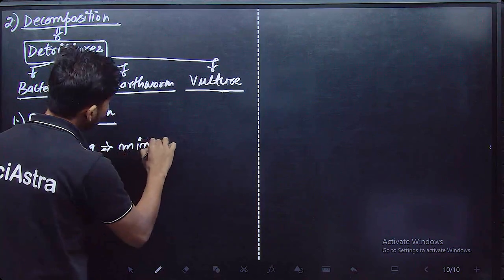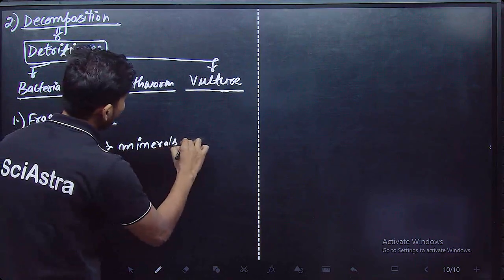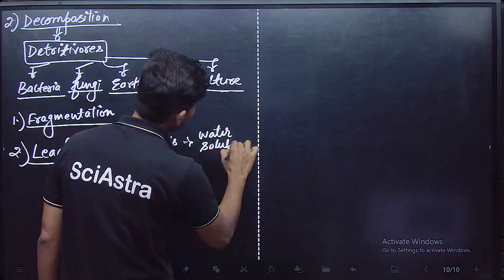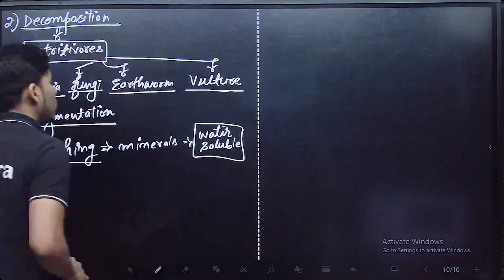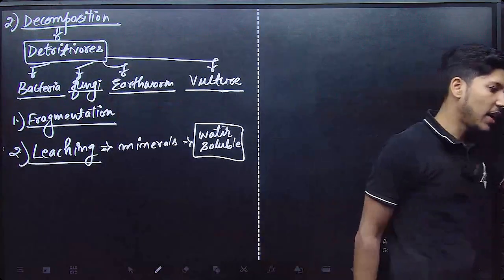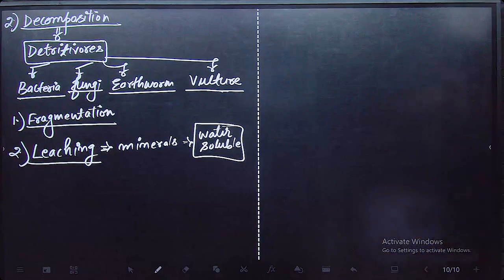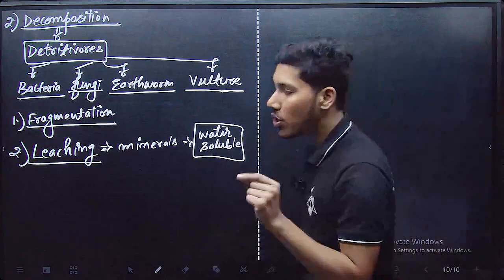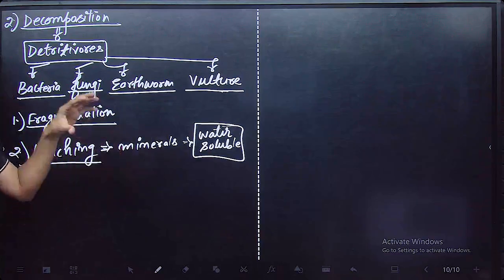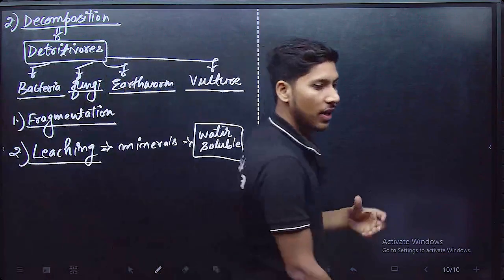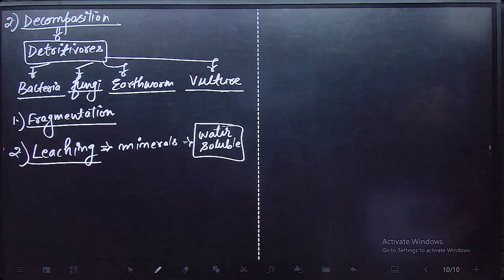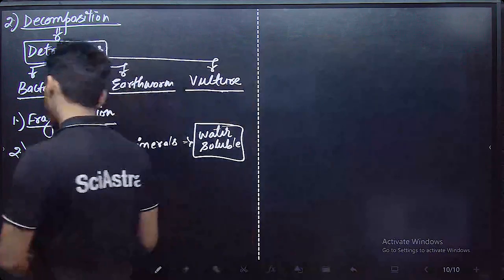And these minerals are water soluble. These water soluble minerals, along with water, go down in the soil and increase the mineral content of the soil. And this process is known as leaching. Third process is known as catabolism.